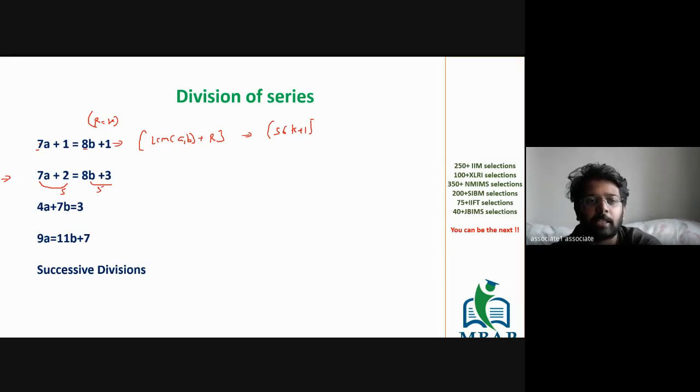Can I say series type 2 is where the difference is constant? The difference between the values is constant. Can you see this? 7 minus 2 and 8 minus 3 is 5. Can you see this? Yes or no?